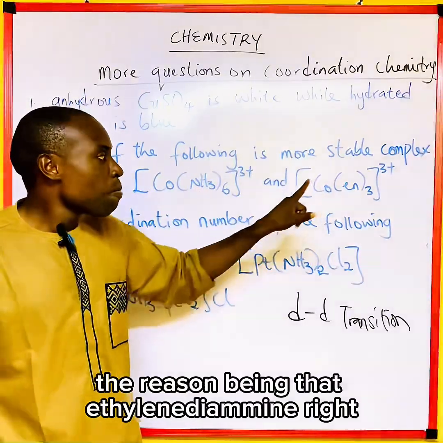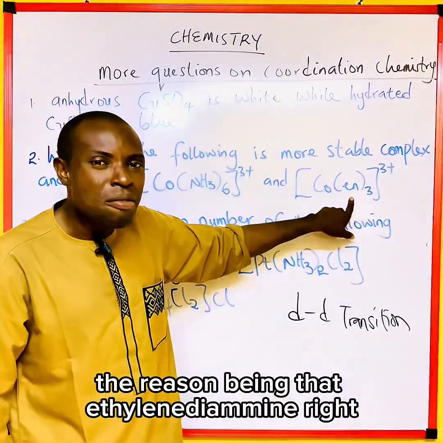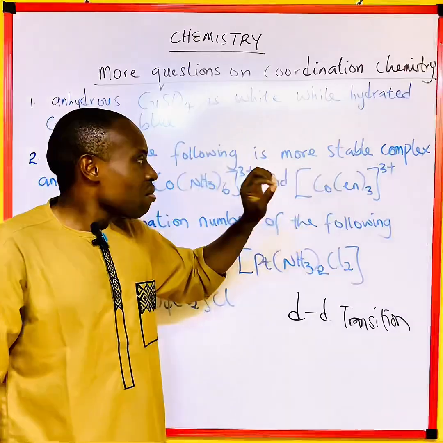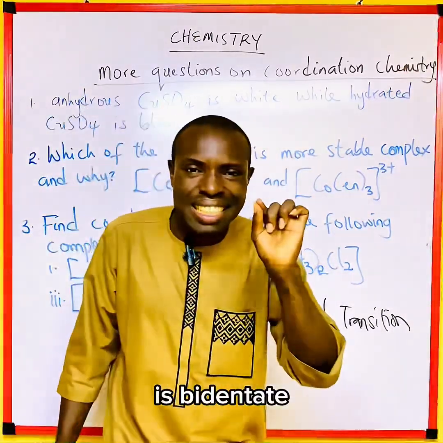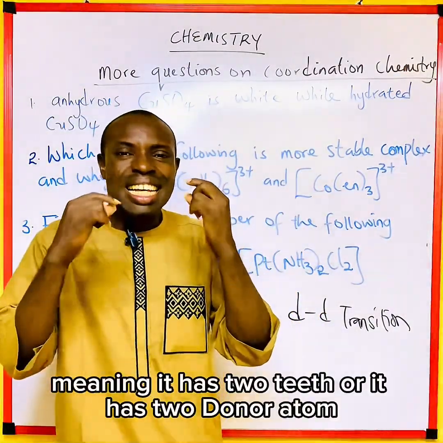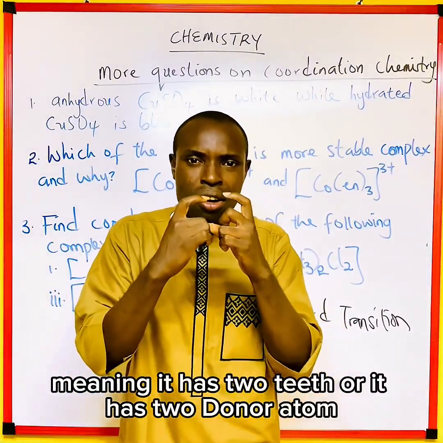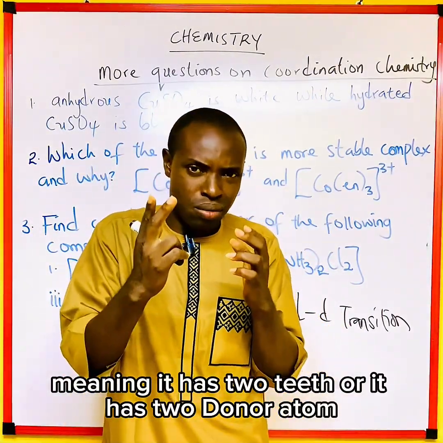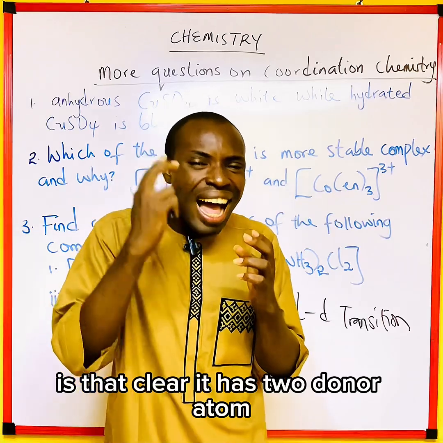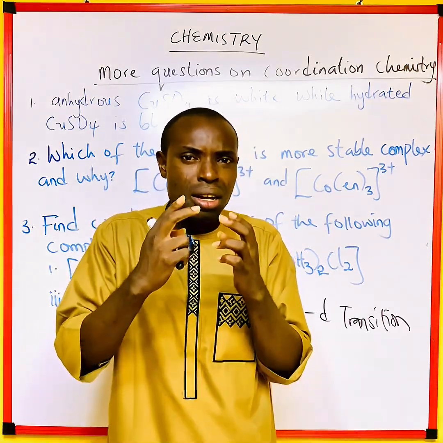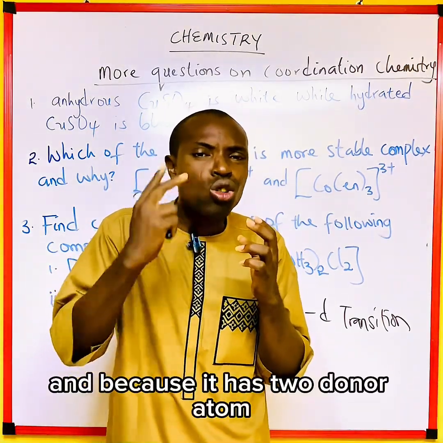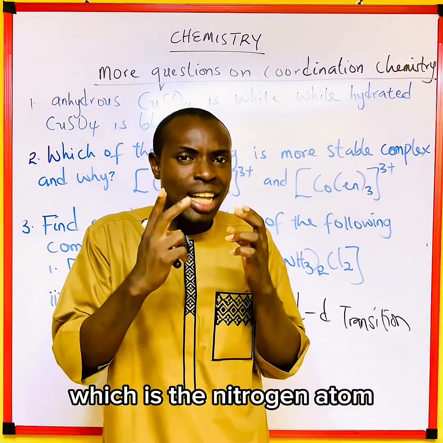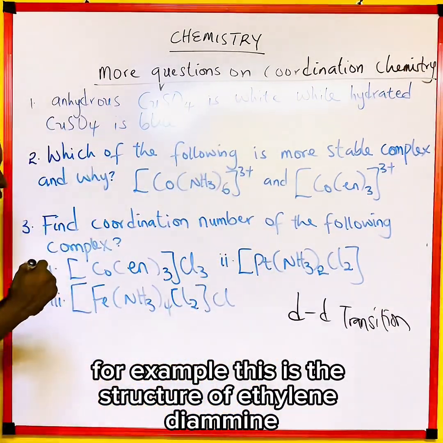The reason being that ethylene diamine is bidentate, meaning it has 2 teeth, or 2 donor atoms. Is that clear? It has 2 donor atoms, which are the nitrogen atoms. For example, this is the structure of ethylene diamine.